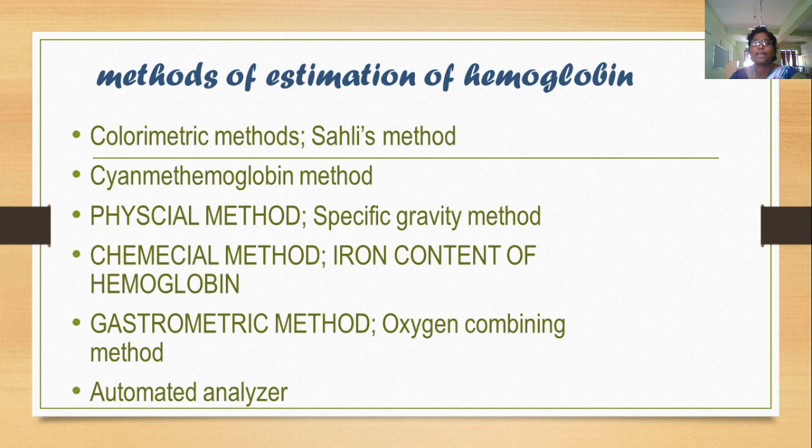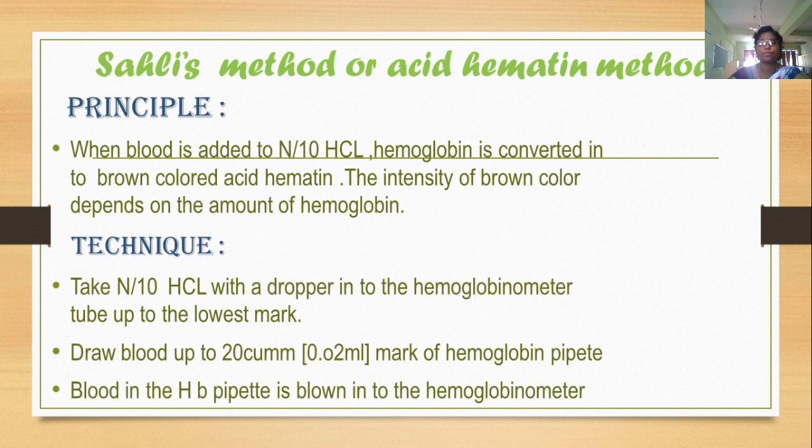Physical method: specific gravity method. Chemical method: iron content of hemoglobin. Then gasometric method, that is the oxygen combining method, and automated analyzer. These are the methods of hemoglobin estimation.